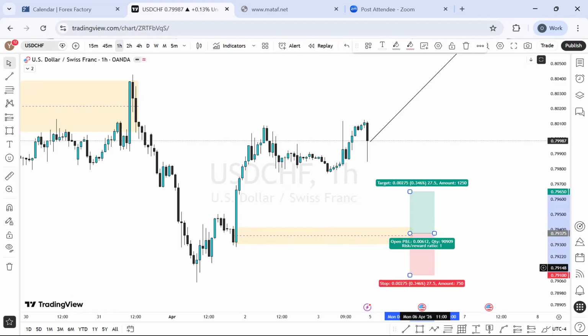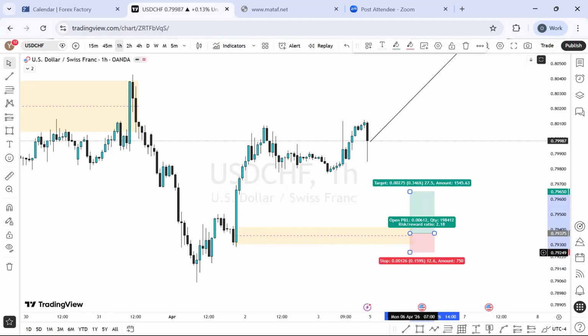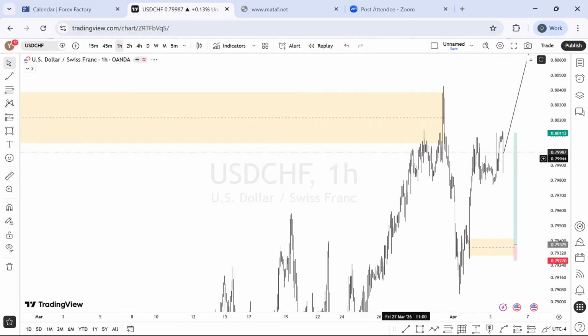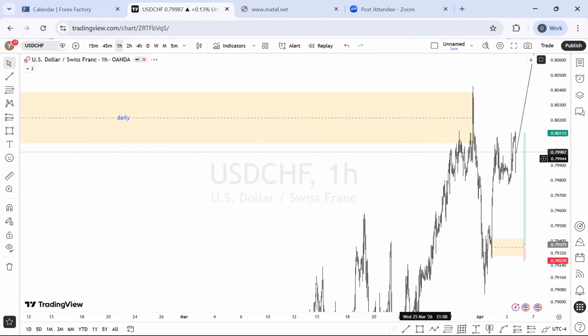So if this is looking more obvious, it could mean that we could actually have more sell momentum on this, right, at the opening of the market. Let's see how the market goes, and let's see how it opens, and then we're going to determine what we do with that. But this daily time frame, I think I should delete it. I don't need it anymore.